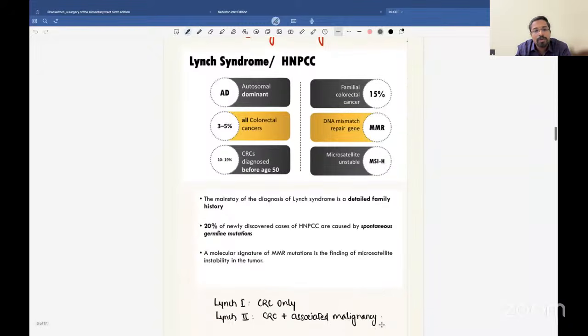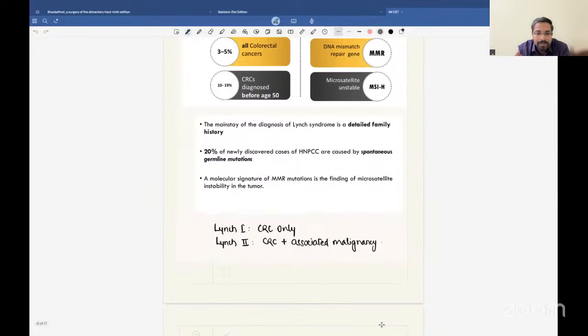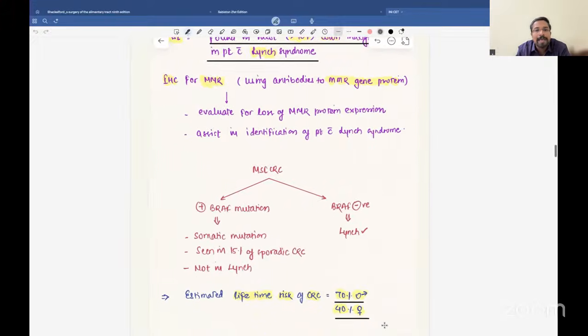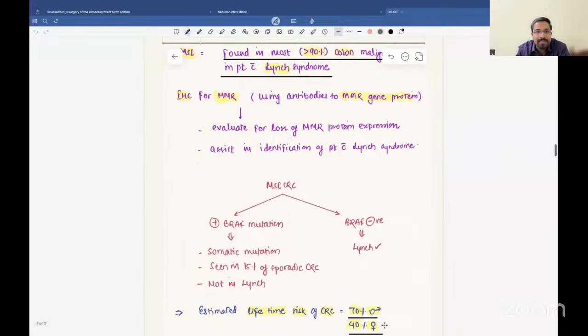So what we need to ask in all these patients is a detailed family history. But again, 10 to 20% are caused by spontaneous germline mutations also. And there are two types. One is Lynch 1, second is Lynch 2. Colorectal cancer alone is Lynch 1, and when there is associated malignancy along with this, it is Lynch 2. Now, the MSI, microsatellite instability, mutation is found in most of the colonic malignancies in Lynch syndrome, almost more than 90%.